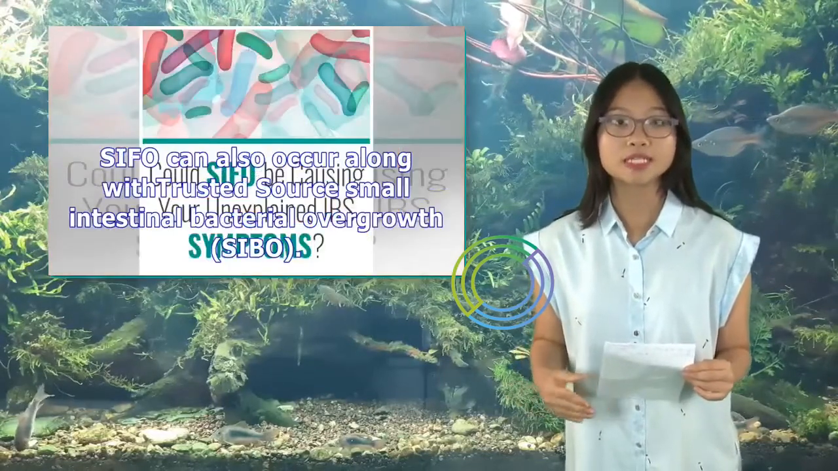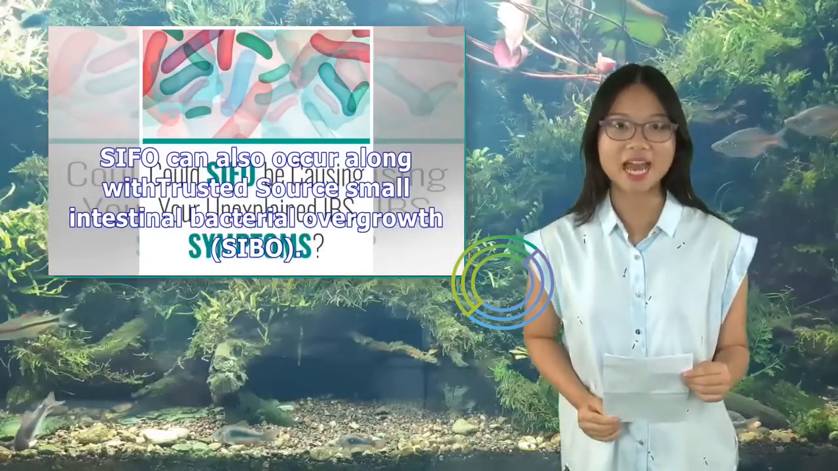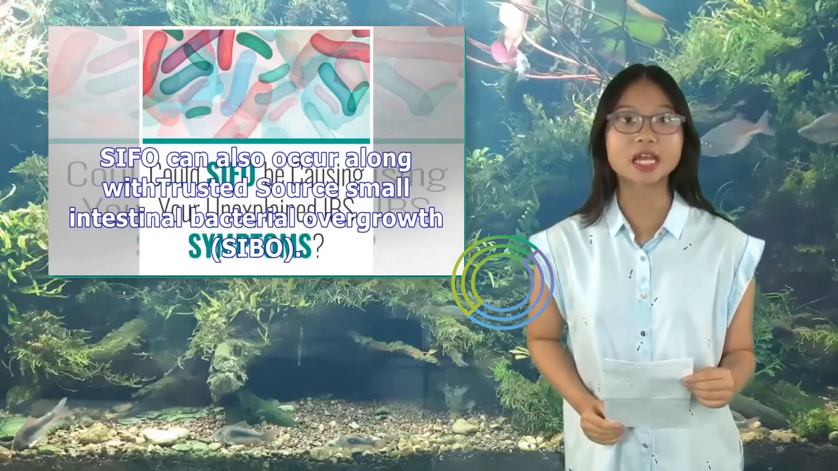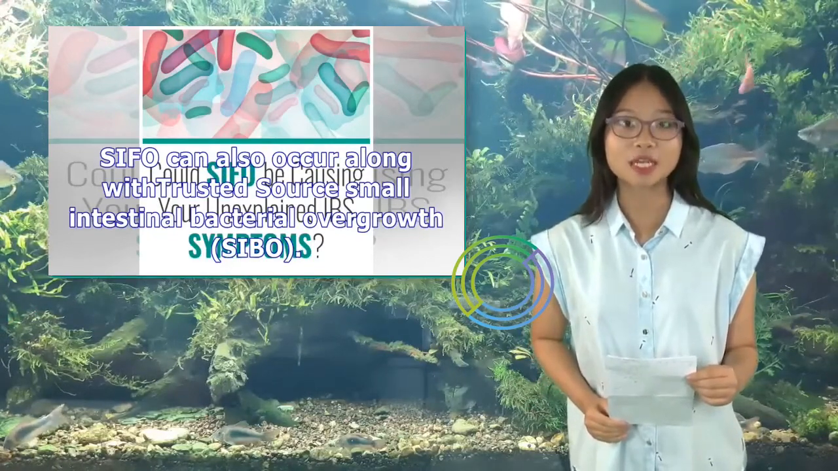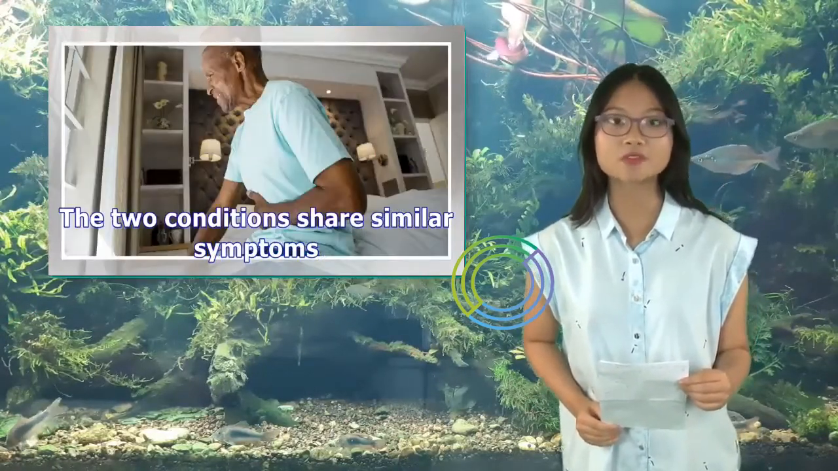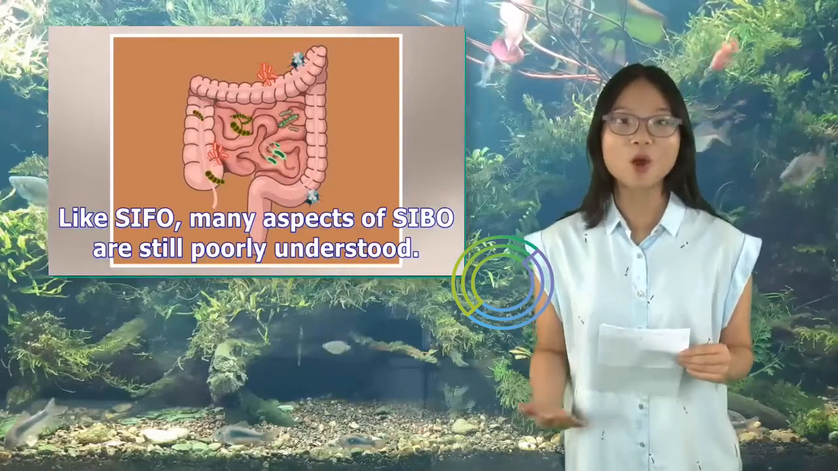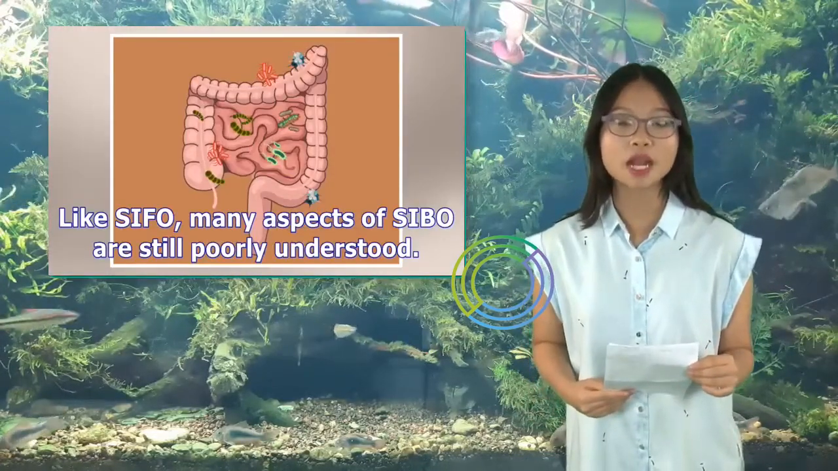SIFO can also occur along with small intestinal bacterial overgrowth, SIBO. The 2 conditions share similar symptoms. Like SIFO, many aspects of SIBO are still poorly understood.